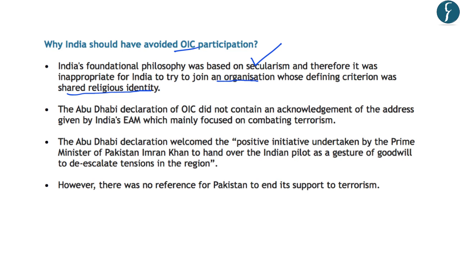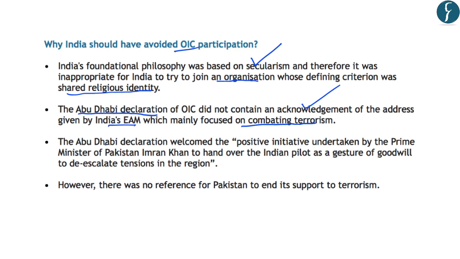Secondly, the Abu Dhabi Declaration of the Organization of Islamic Cooperation did not contain an acknowledgement of the address which was given by India's External Affairs Minister. And this speech of the External Affairs Minister of India focused mainly on combating terrorism. So, despite India raising the issue of terrorism at this platform, this organization failed to acknowledge the address of India's External Affairs Minister with reference to combating terrorism.